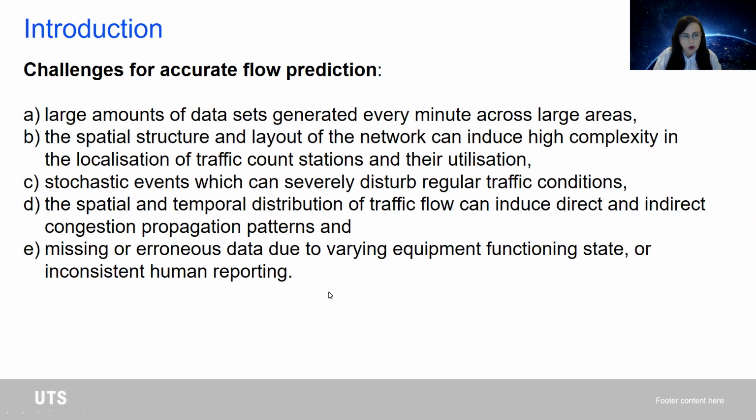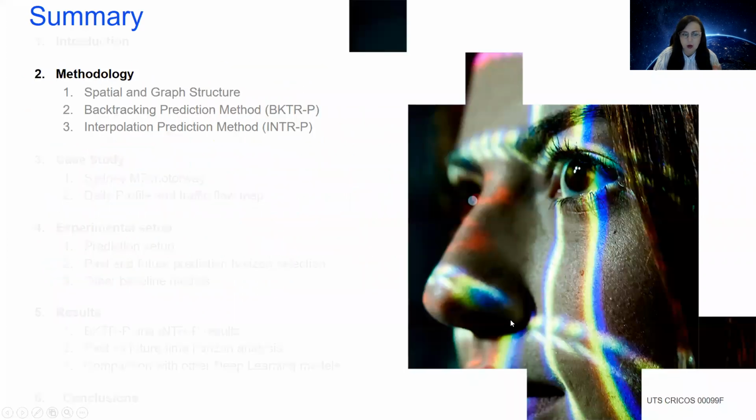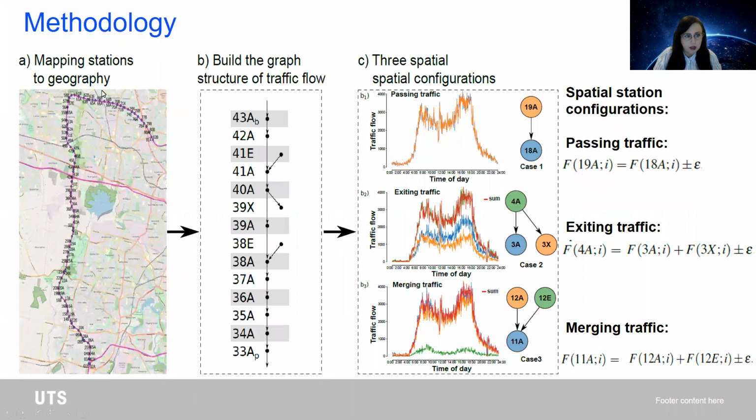And also the spatial and temporal distribution of the traffic flow. This can cause direct or indirect congestion propagation. Last but not least, there are a lot of missing, outlier and erroneous data points that can happen due to equipment failure. So all of these problems make the prediction problem very hard. We wanted to embed the graph structure into the prediction method. That's why we came up with two algorithms that I'm going to explain next.